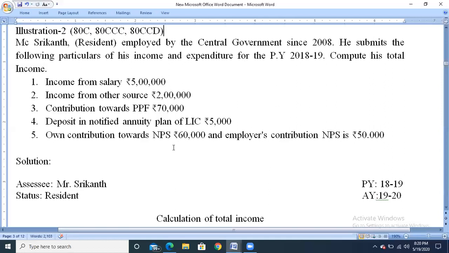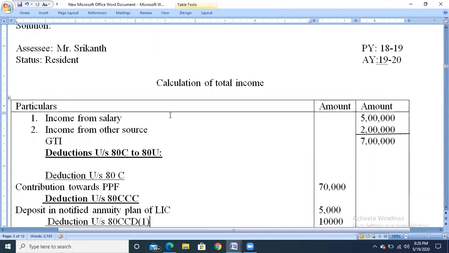So first we'll take the contribution towards PPF, amount rupees 70,000, as a deduction under section 80C. Income from salary is 5 lakh, income from other sources is 2 lakh, so total 7 lakh will be called gross total income. Now from that, we need to claim the deductions under sections 80C to 80U.